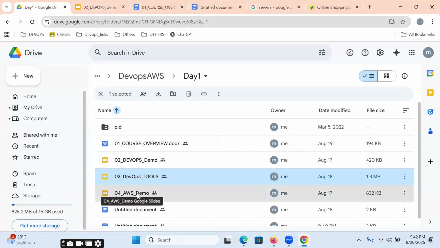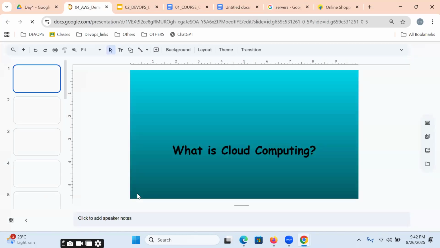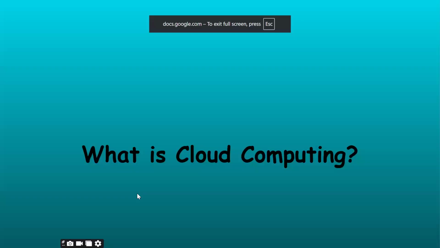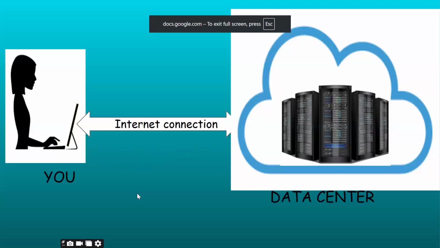Sir, let me explain with the slide. What exactly is cloud computing? These data centers are located in different geographical locations.